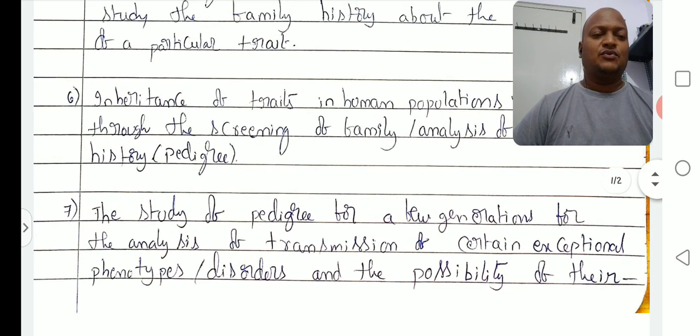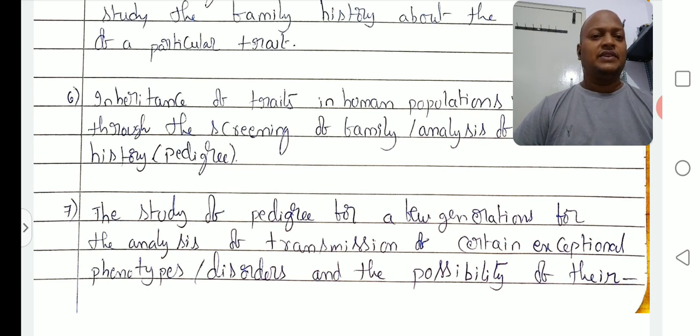Yesterday we discussed what is meant by pedigree analysis. Pedigree analysis means the study of the family chart, generation by generation, to see whether any disorders are being suffered. That is called pedigree analysis.